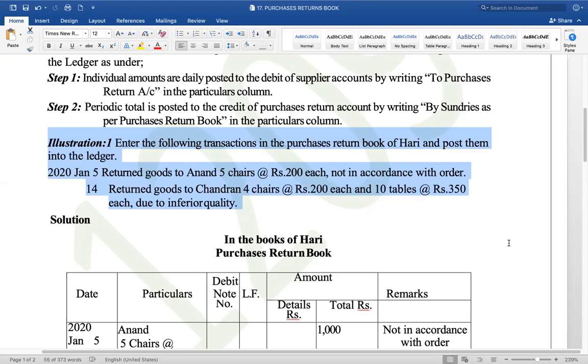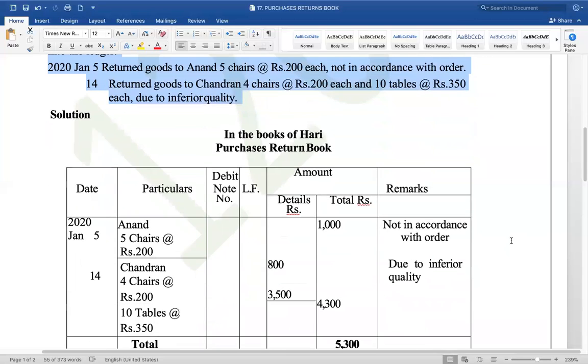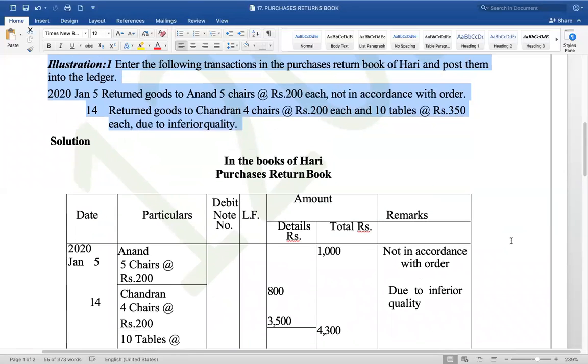Now, Hari is the proprietor, the business owner, and in the books of Mr. Hari, that should be the main heading. Under that, you will open the account. What account? Purchases returns account. I'm sorry, it is not an account, it is still a journal. It's a book, a subdivided journal. It's the purchases returns book. Please excuse me. So, in the books of Hari, purchases returns book. The account will go to the next step.